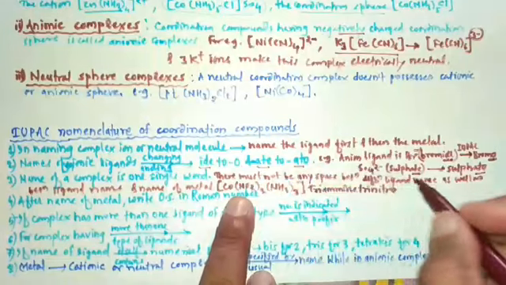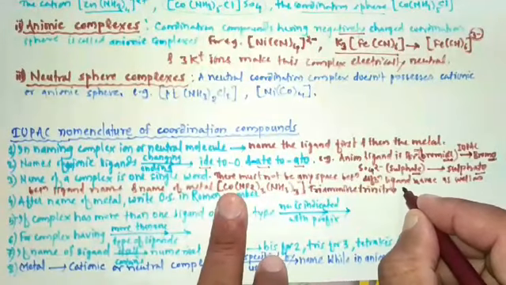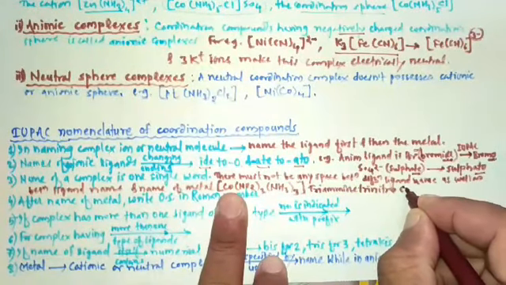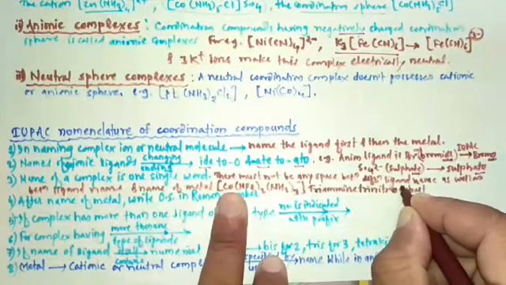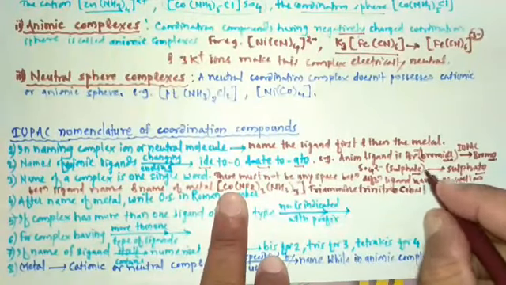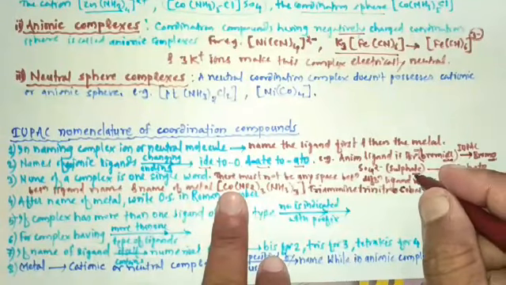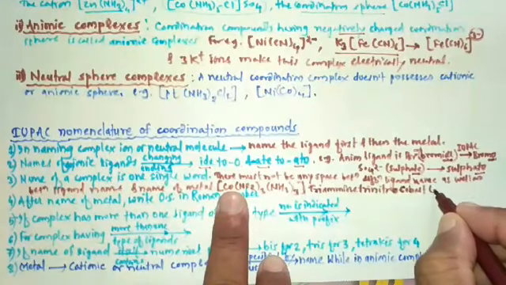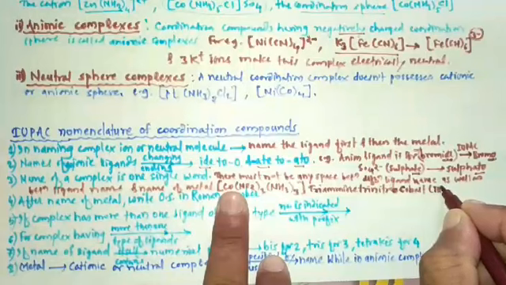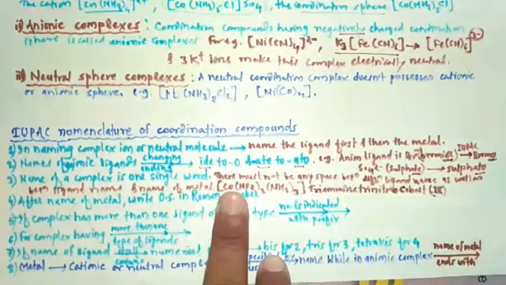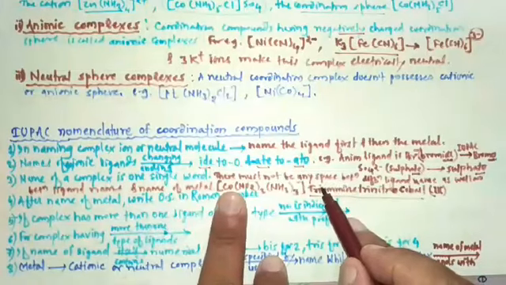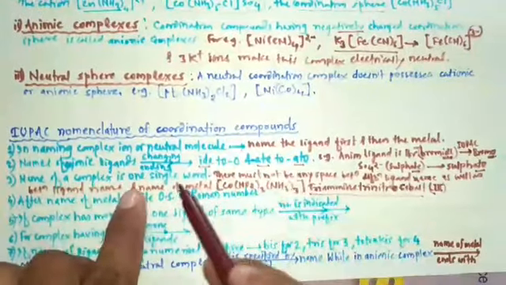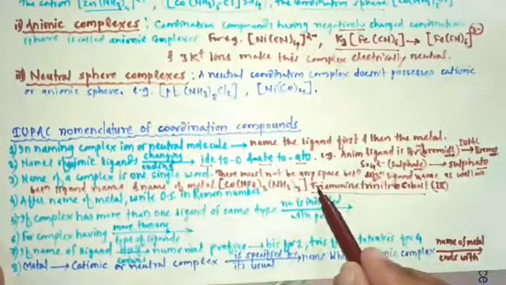Then the metal atom, or metal ion, is cobalt. And its oxidation state is 3 in Roman figure. So in this way, the name of complex is a single word.